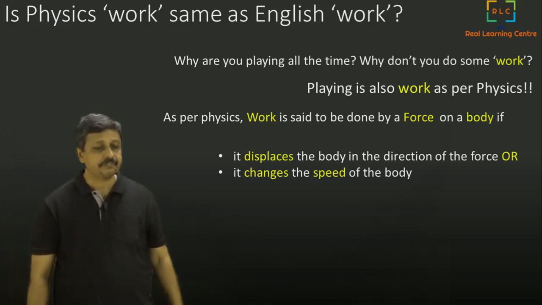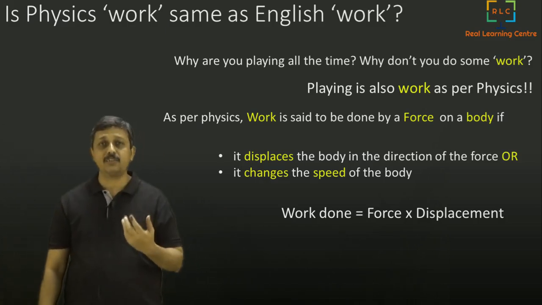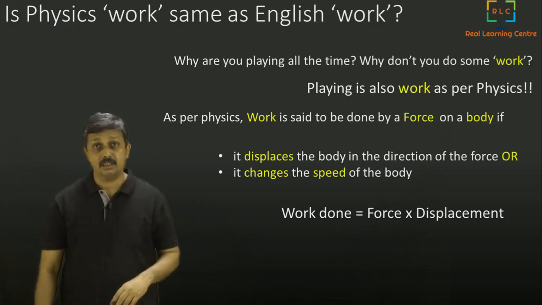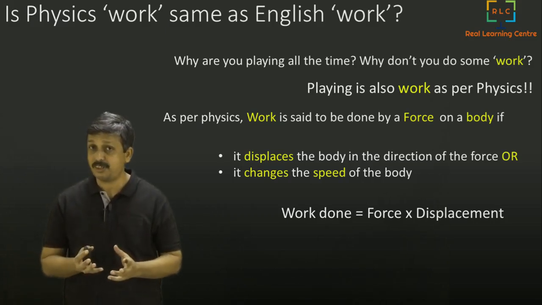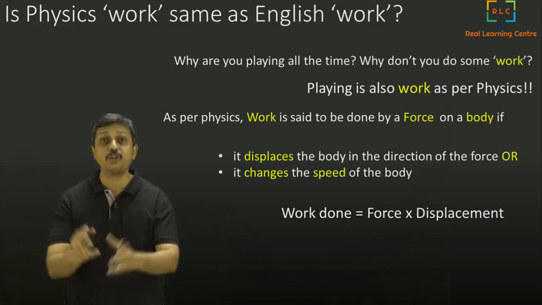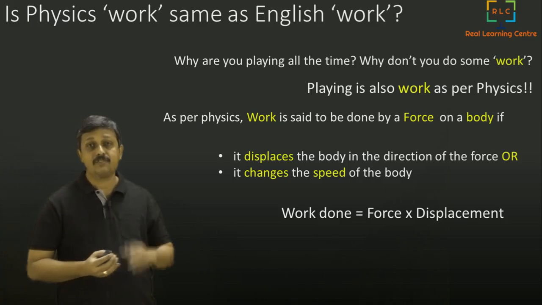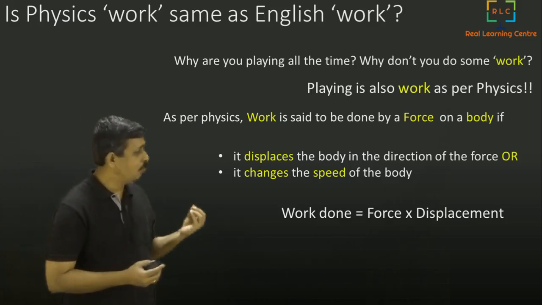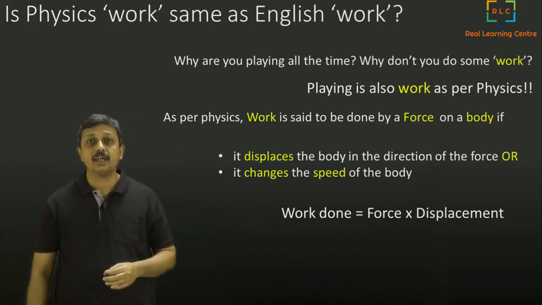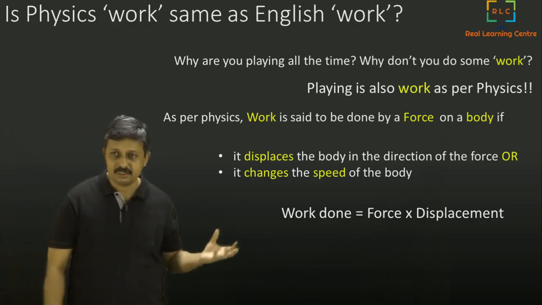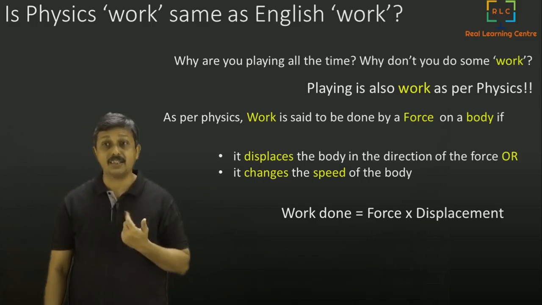Now there is a formula to calculate the work. Work is not just some useful work, a qualitative measure. In physics, work is a quantitative measure, which means there are numbers to it. Work done will be equal to force into displacement. If you know the force in newtons and the displacement in meters, you can multiply them and get the work.